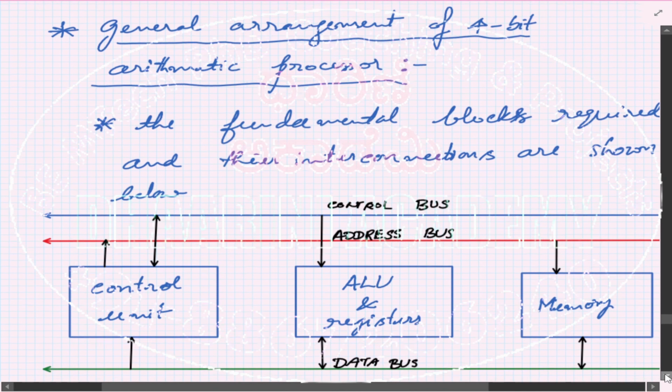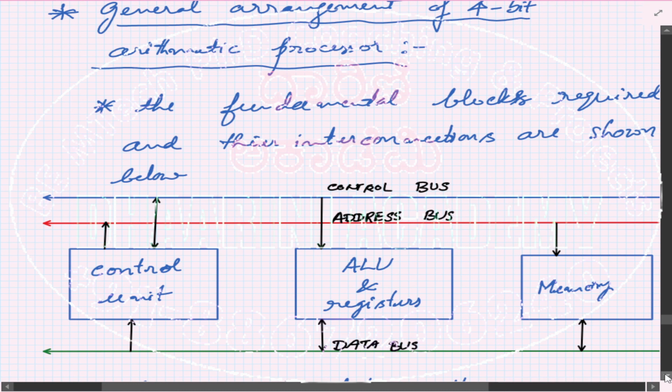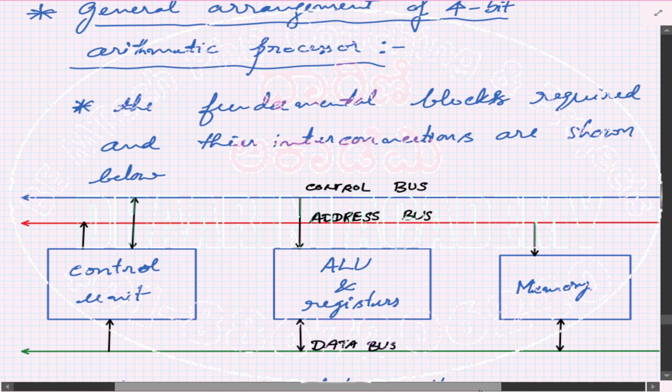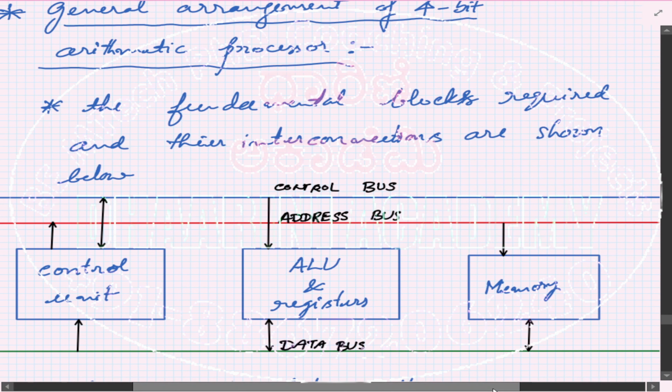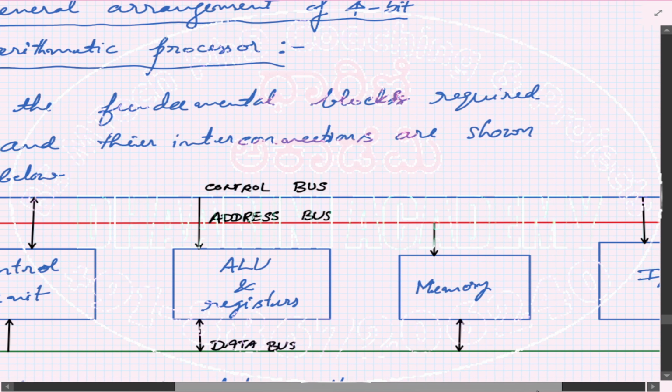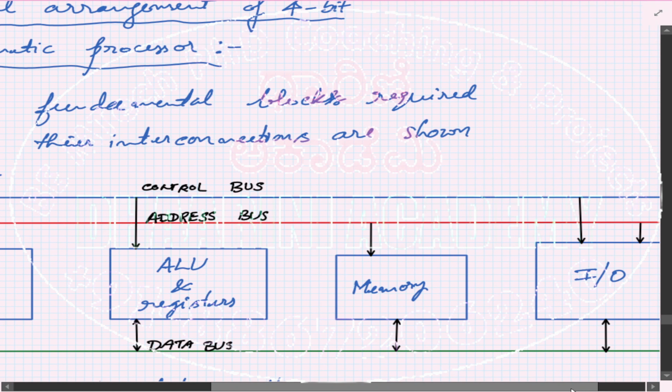Then we looked at the general arrangement of an arithmetic processor. Whenever you are going to perform arithmetic operations using a designed circuit, we need at least four components. One is a control unit, which is used to generate the timing and control signals. There should be an ALU with registers, the arithmetic logic unit, to perform the arithmetic and logical operations, and the registers are required to store the data temporarily.